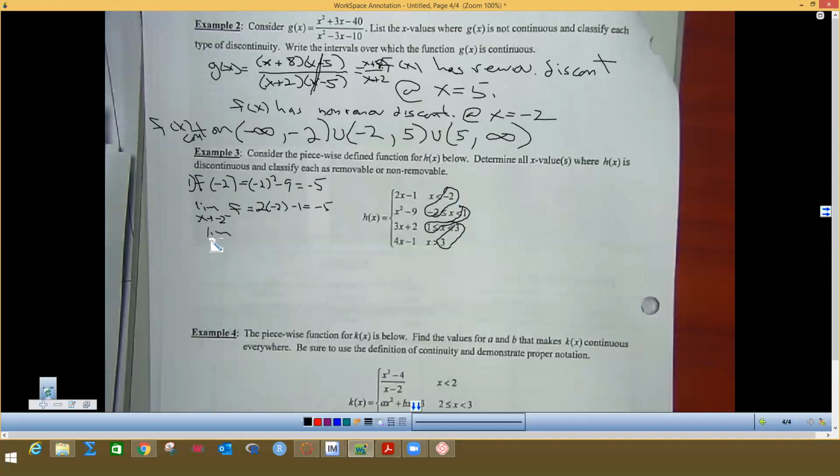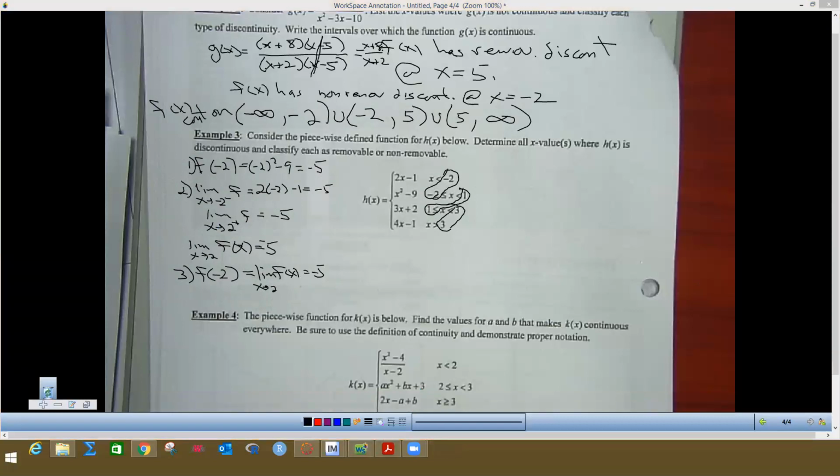And then we do the limit from the right, which is the same as the top one of the function, which again is going to be -5. So the limit as x approaches -2 of h of x equals -5. And this is step 2 I should have put here. And then step 3, if you look up there, h of -2 does equal the limit as x approaches -2 of h of x at -5. So that means this function is continuous at x equals -2.